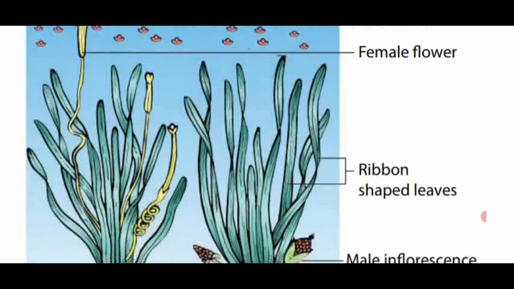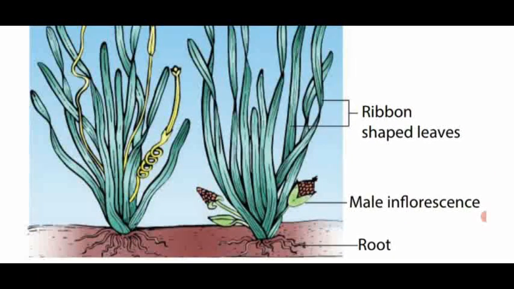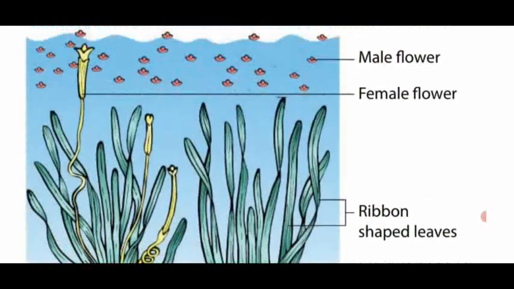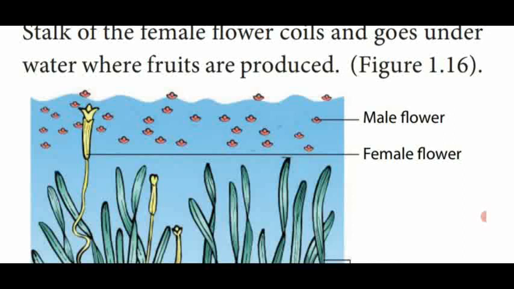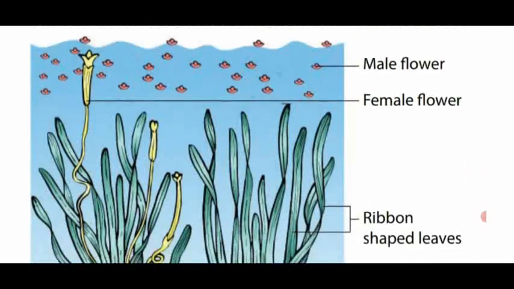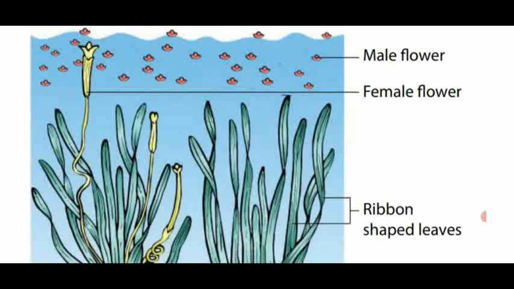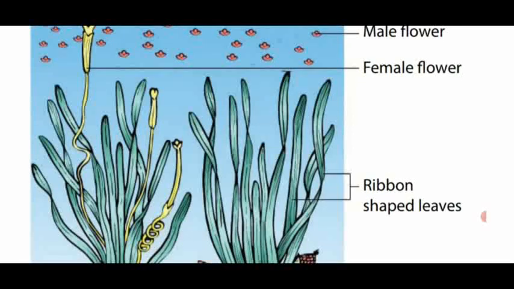At that time, the male plant also liberates the male flower. This male flower reaches the water level and fuses with the female flower. At that time, the stalk of the female flower coils and goes under the water where the fruits are produced.